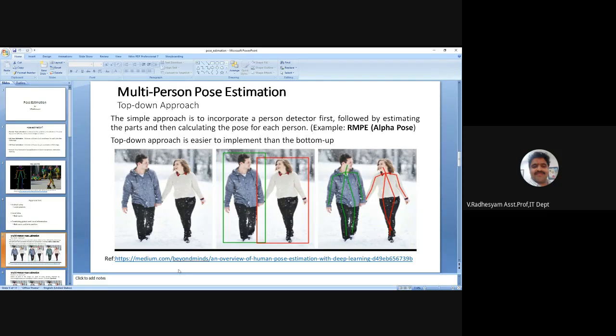Suppose you see one example, while a couple is moving, multi-person pose estimation. In this process, first both the humans are to be identified. That means the bounding box: the man is identified with a green bounding box, and the woman is identified with a red bounding box. After that, the interest points are calculated and their pose is estimated. This is known as a top-down approach.